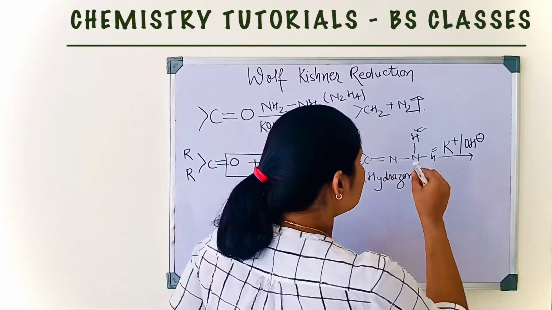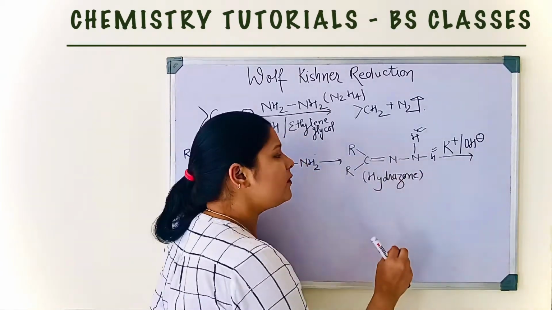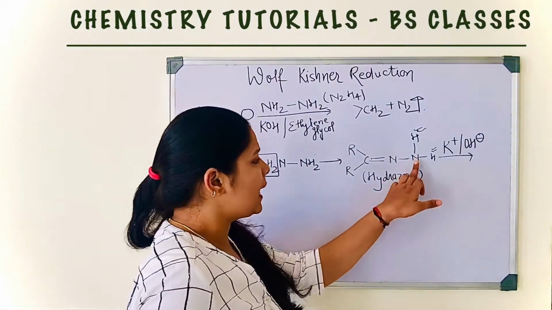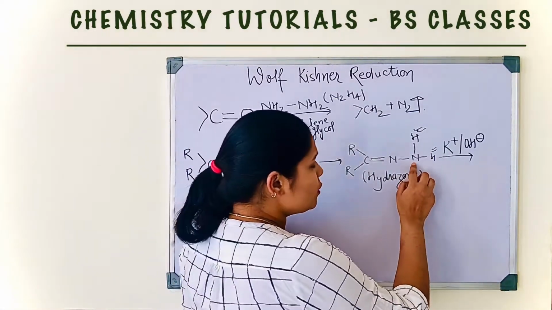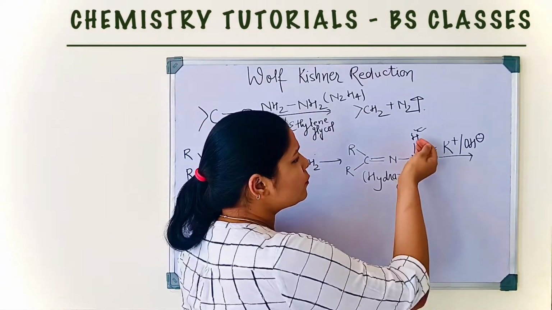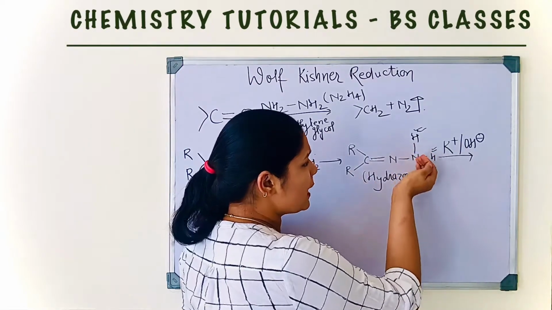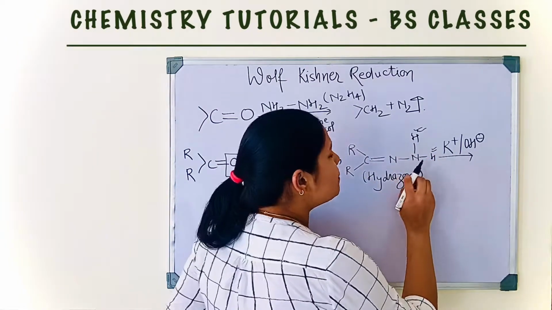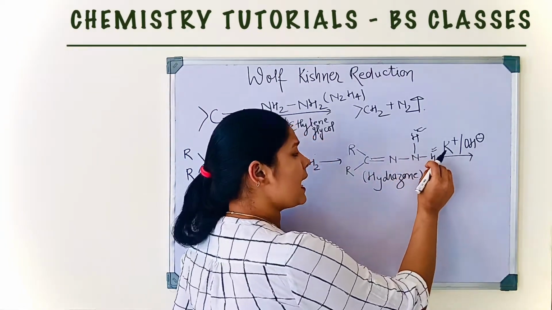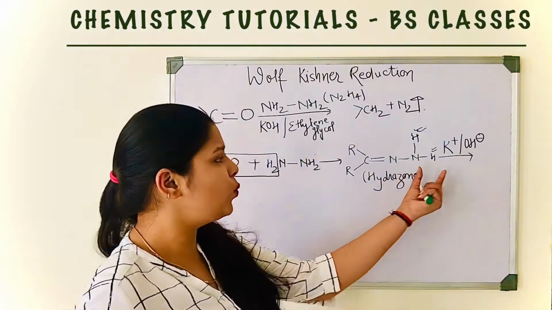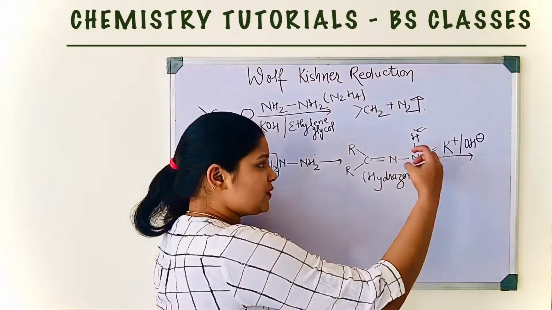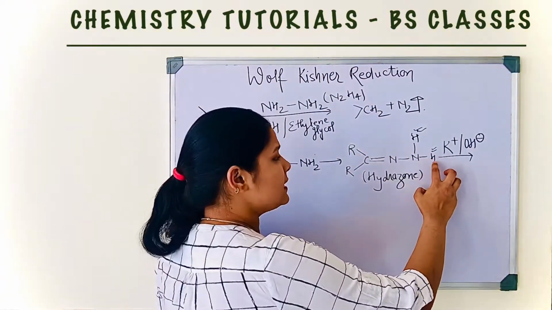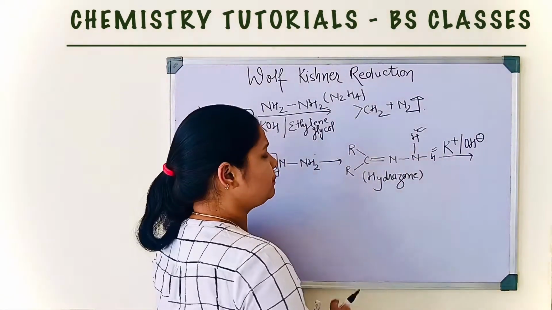This is acidic because the electronegativity difference between nitrogen and hydrogen is very high. So nitrogen withdraws electron toward itself from the hydrogen. So the bond between nitrogen and hydrogen is very weak. So it is very easy to abstract protons, that is H plus, from hydrazone.